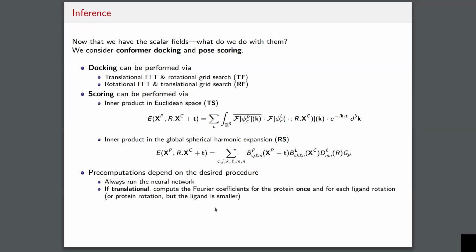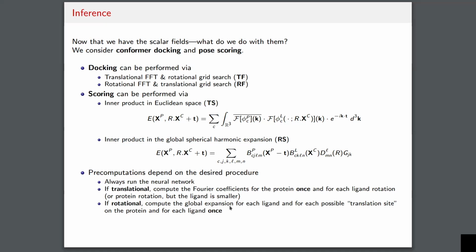Now you could rotate the protein, but the ligand is smaller, and so in practice we're going to rotate the ligand, and for each orientation of the ligand we're going to compute the translational Fourier coefficients. The rotation FFT has exactly the converse procedure, right? So you need to pre-compute the global spherical harmonic expansion for each ligand and for each possible translation of that ligand relative to the protein.